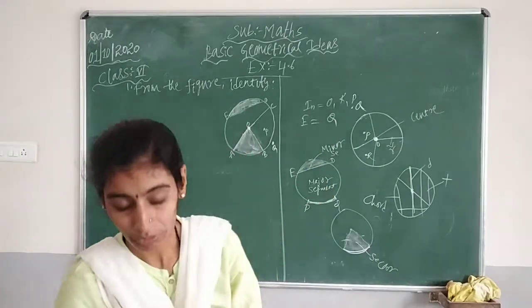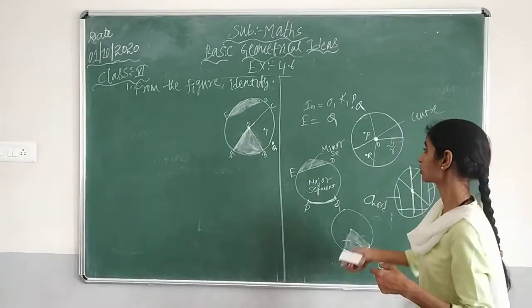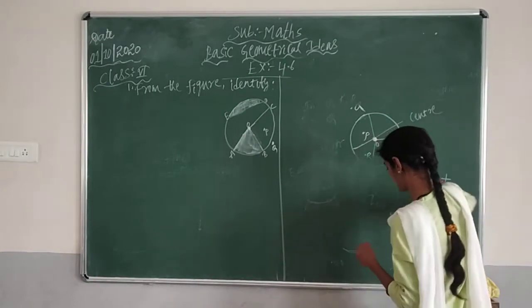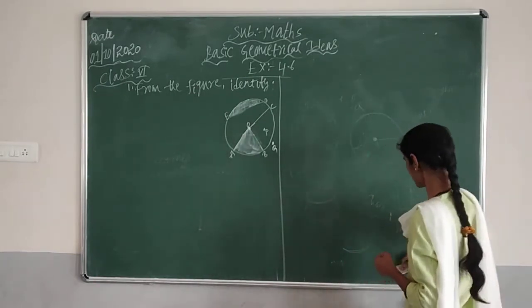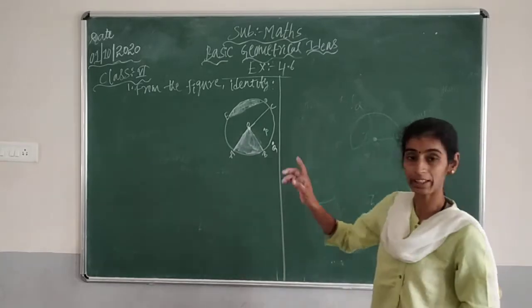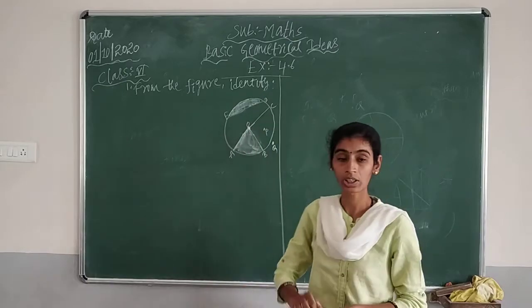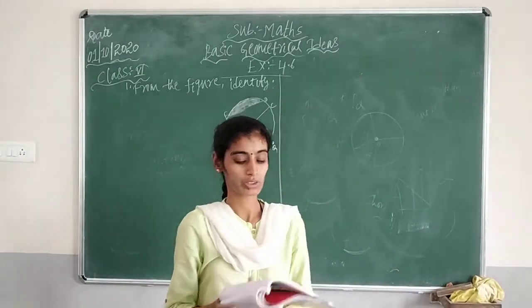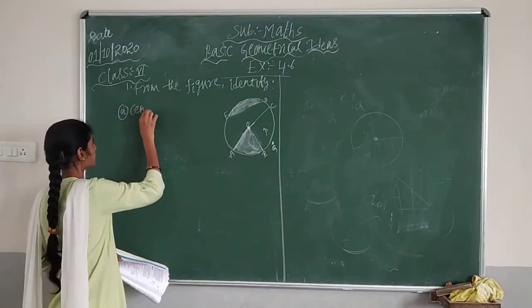So this is all about which I have given the definition in the last class. So now, through the diagram, we are going to discuss the exercise. Means exercise 4.6 we are going to discuss with you. In that first question, from the figure identify. So they have given one figure and in that they have given you some questions you need to identify.